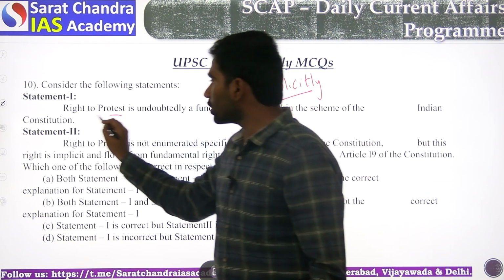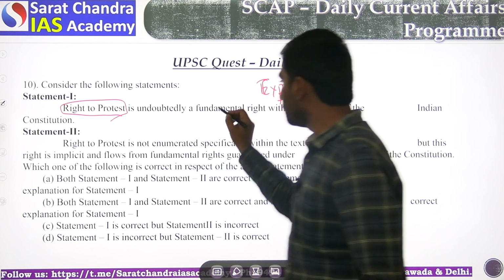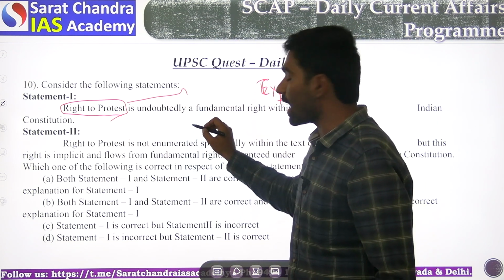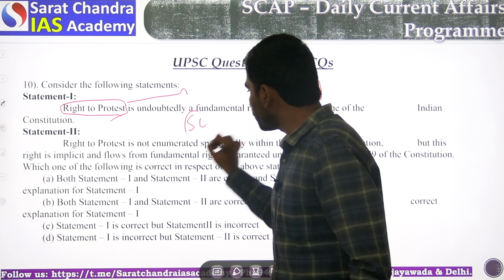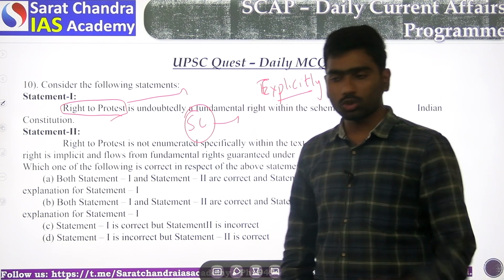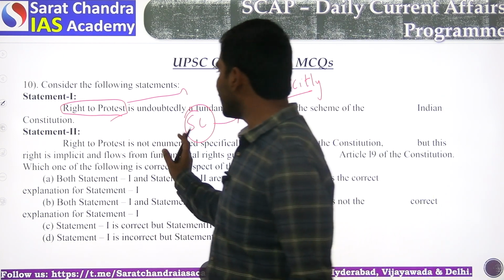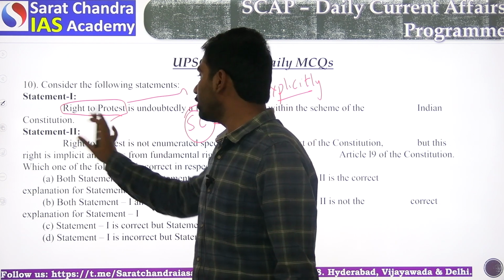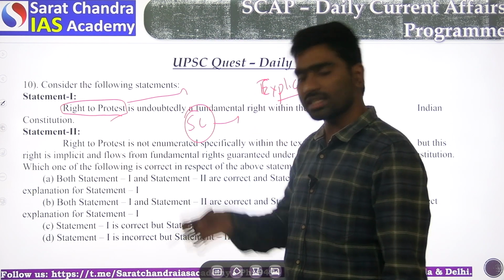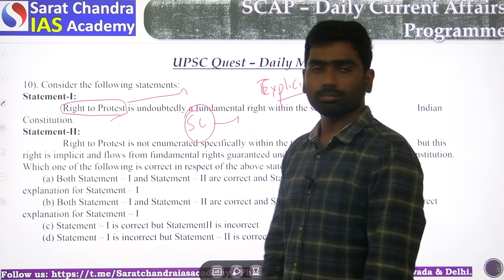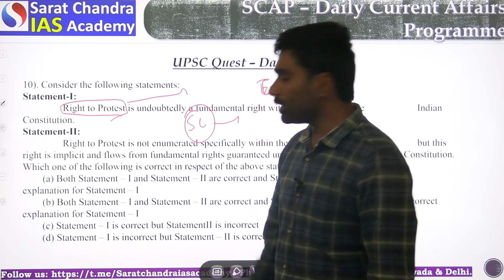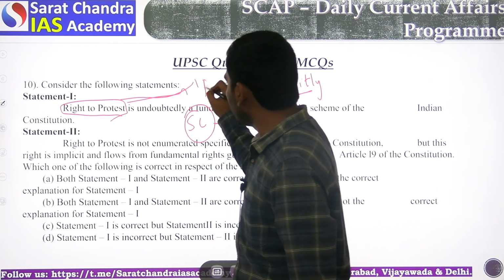But the right to protest is not directly there, but implicitly there, as prescribed by the Supreme Court in various judgments. The Supreme Court clearly indicated that the right to protest is implicitly there under the right to freedom, but in a peaceful manner.